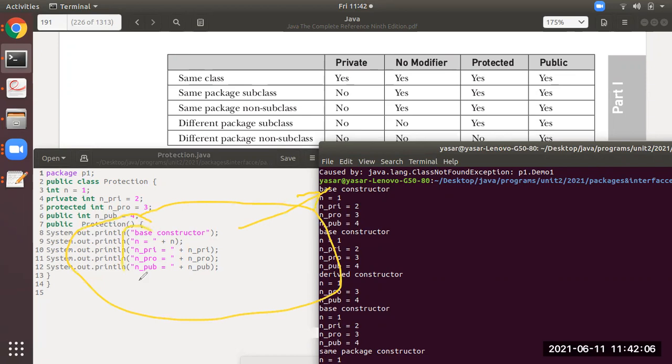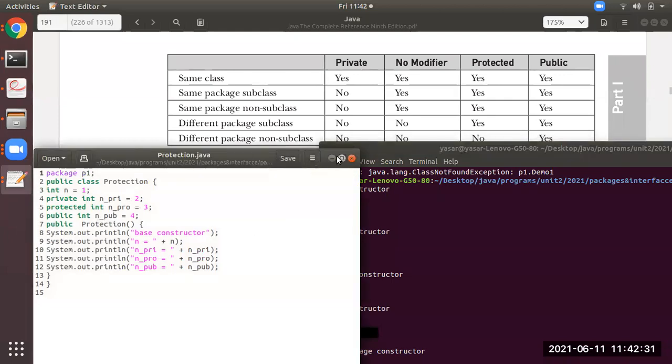So all the variables have been accessed by the constructor from which class? Demo1 class, by protection. Even though n is private, the constructor of this class can access it, no? It can access. Okay, this one is done.